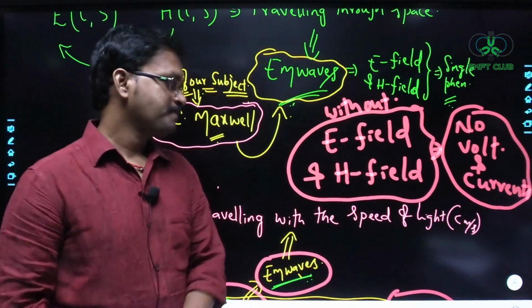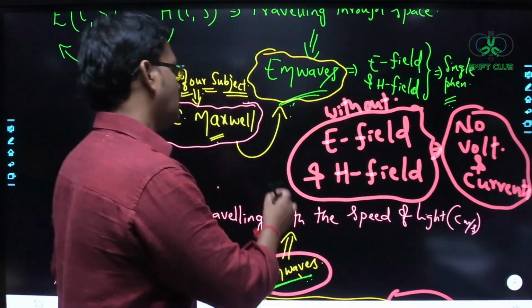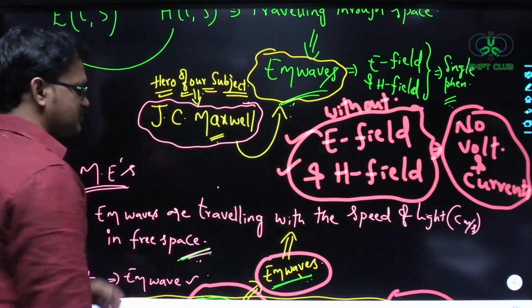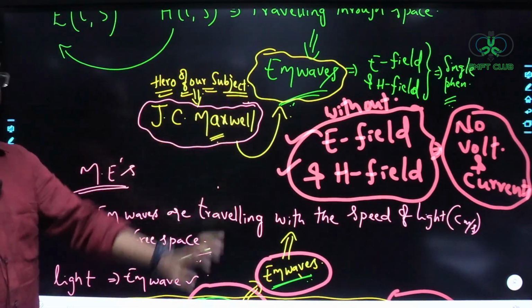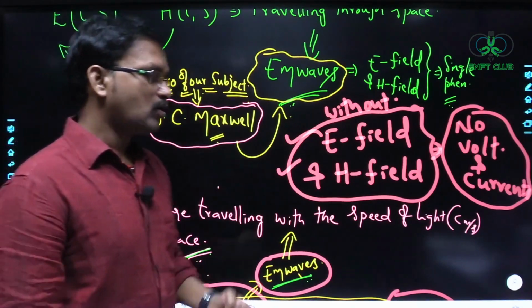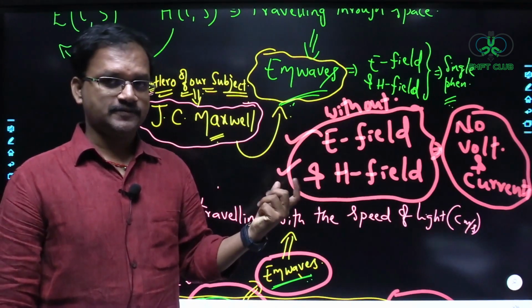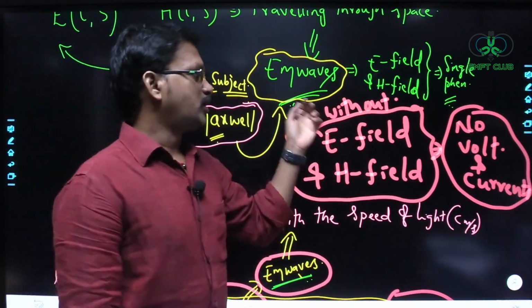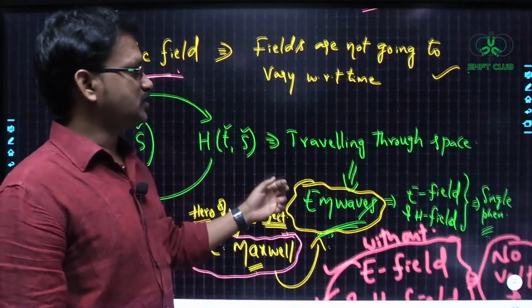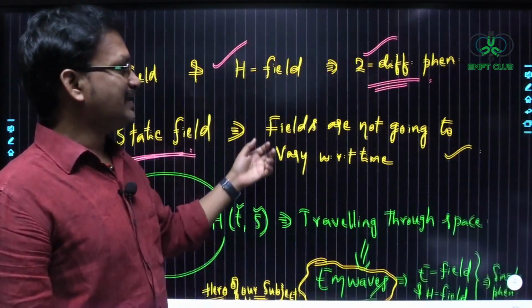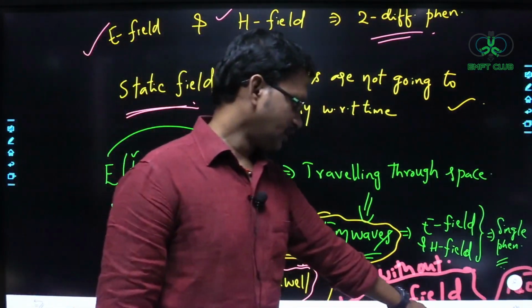That is the importance of electric fields, magnetic fields and electromagnetic waves. I hope you have understood the importance of this subject in our daily life also.